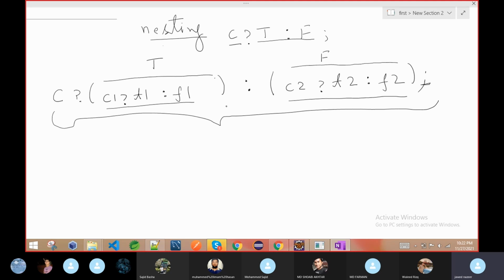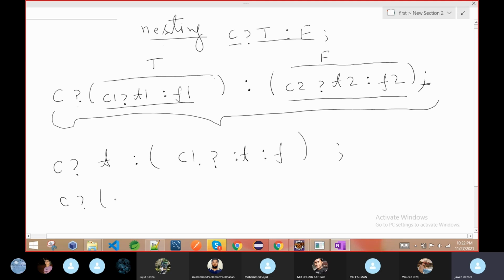We will see this in the conditional statement if else, and we can see it in loops. So all these concepts are called nesting: nested ternary operator, nested loop, either for loop, while loop, do while, and so on. And this is also possible: here there is a simple expression, nothing special, but this part may again be a ternary operation. So this is also allowed. It's not necessary that both parts must have a ternary, maybe only the true part has the ternary operation.